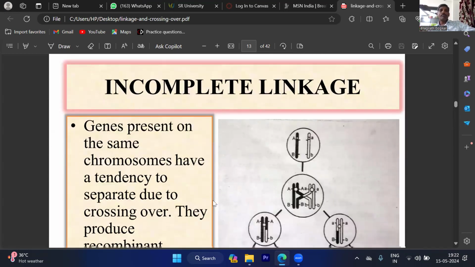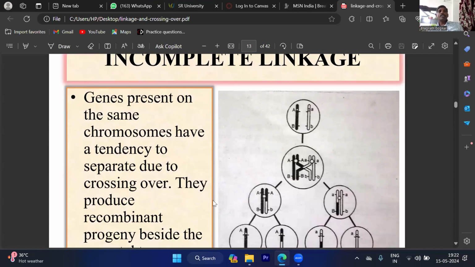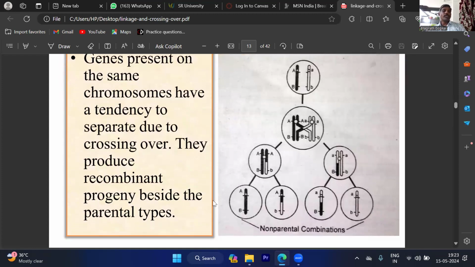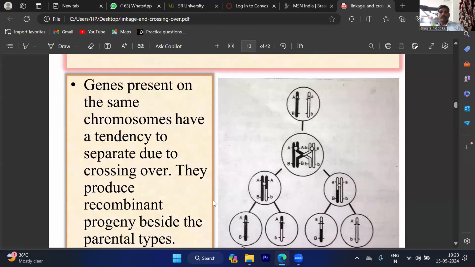What is meant by incomplete linkage? Genes present on the same chromosome have a tendency to separate due to crossing over. They produce recombinant progeny besides the parental types. During gametogenesis, the chromosomes undergo meiosis. At the time of meiosis, the genes are altered or changed due to the breakage of chromatids and exchange vice versa.